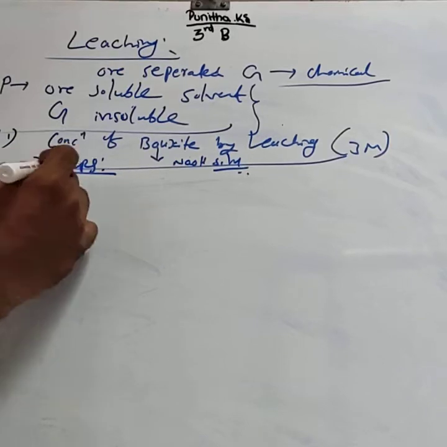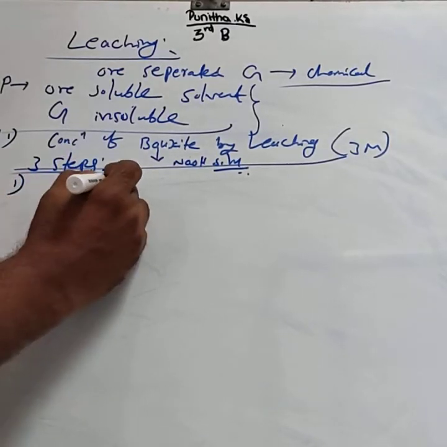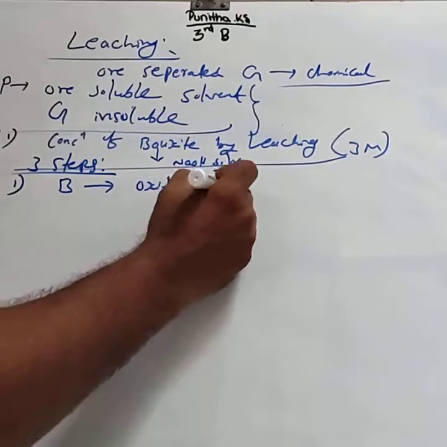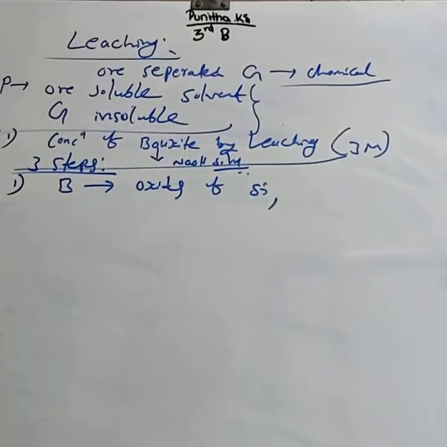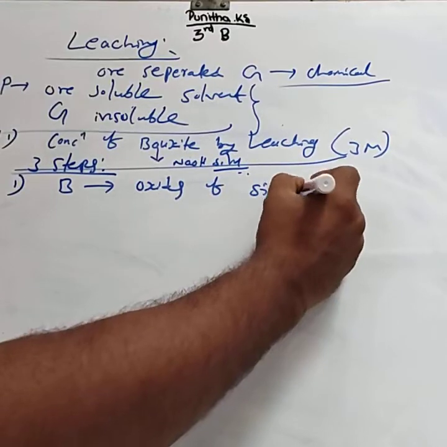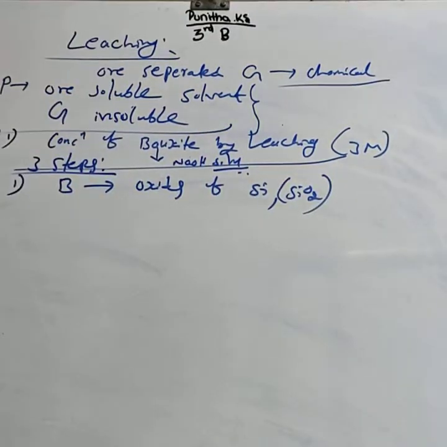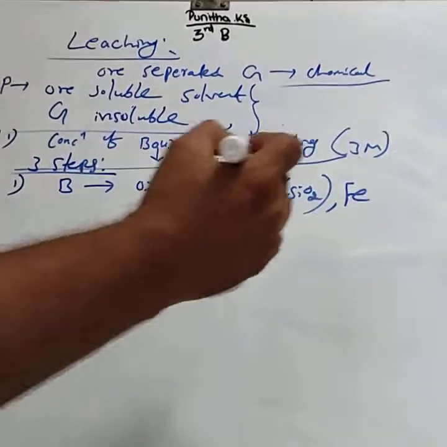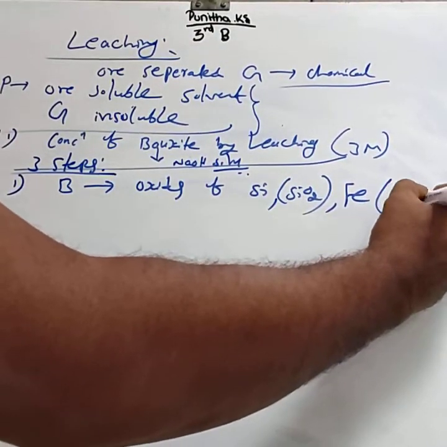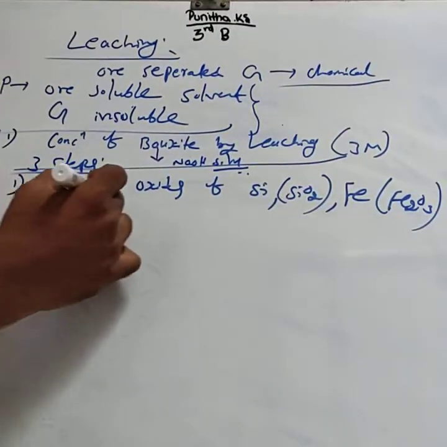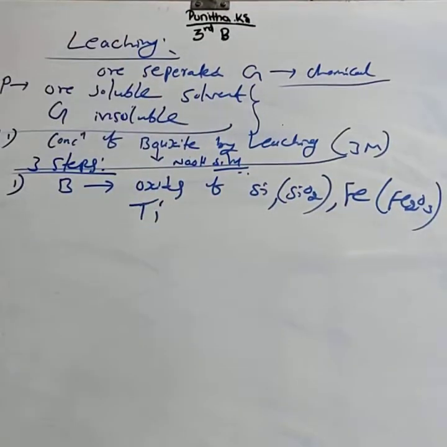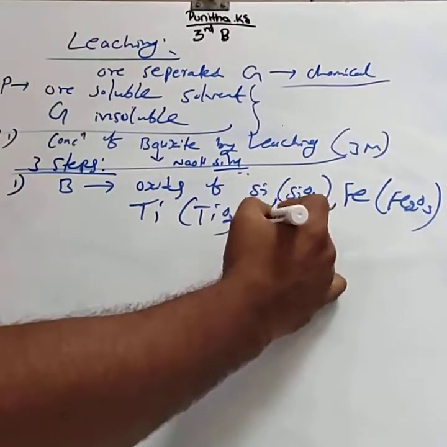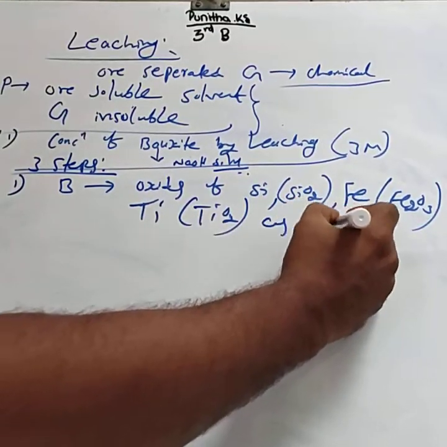First step: bauxite contains oxides of silicon like SiO2, silica, oxides of iron, its oxide is Fe2O3, and titanium, its oxide is TiO2, as impurities.